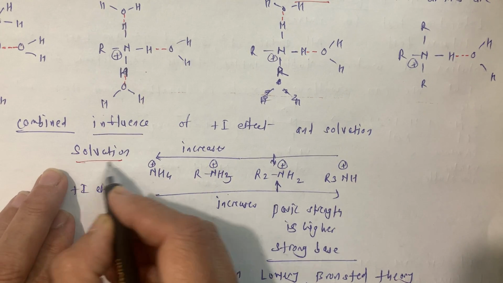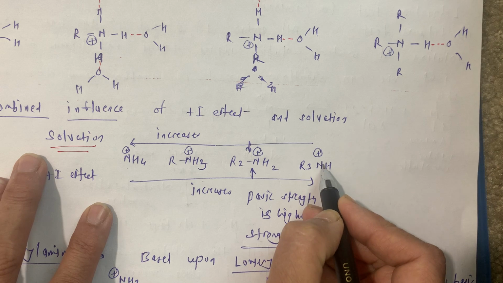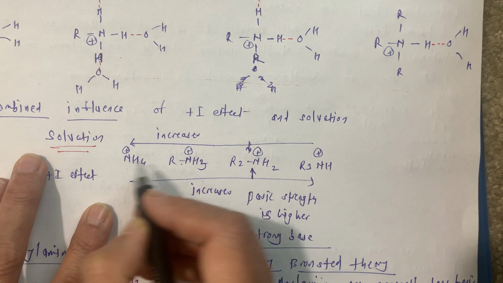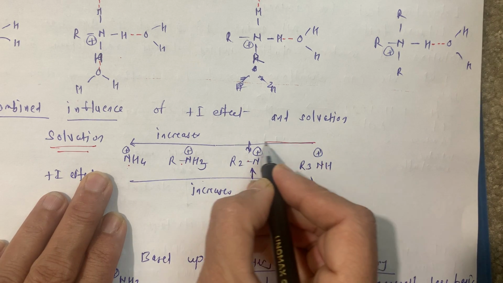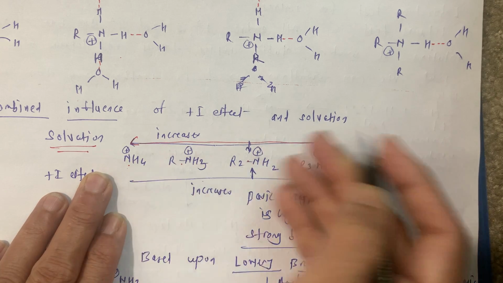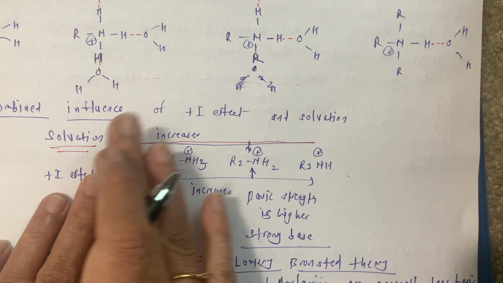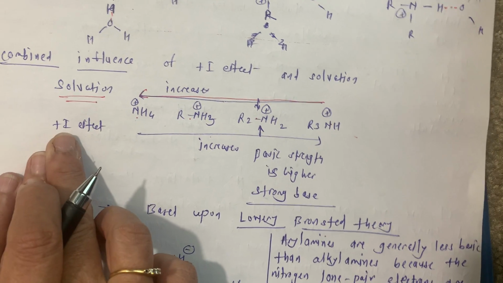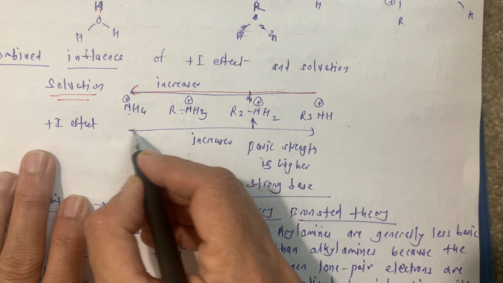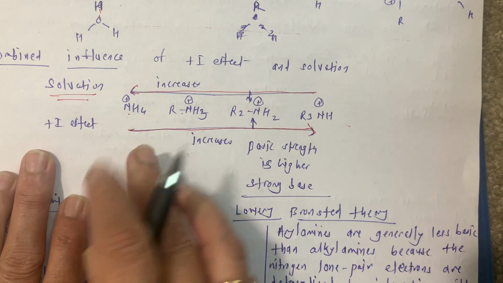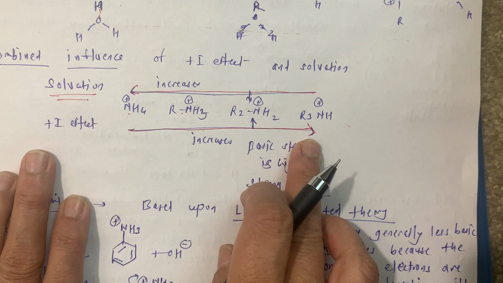So we are writing here solvation in this form. This is tertiary, this is secondary, this is primary, and this is ammonium. Solvation goes on increasing in this order from right to left, while the plus I effect goes on increasing from left to right.